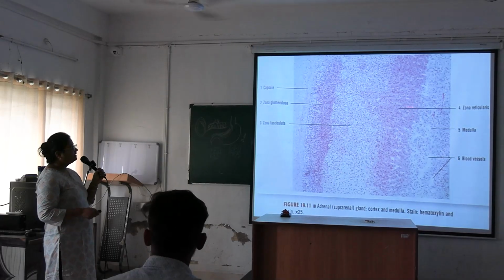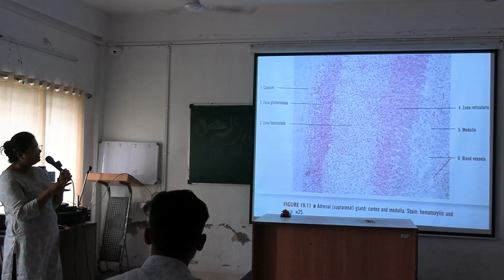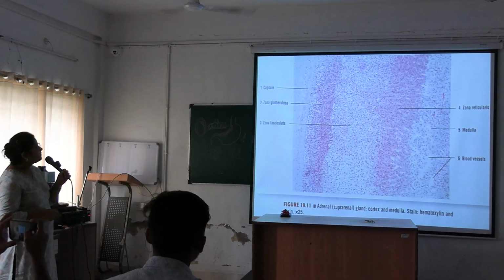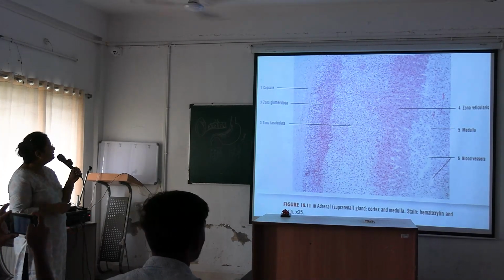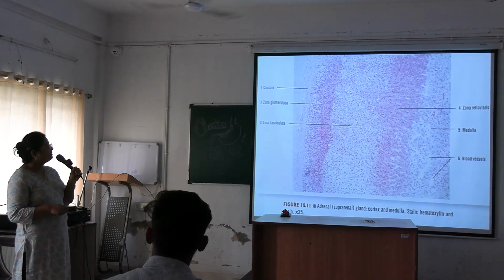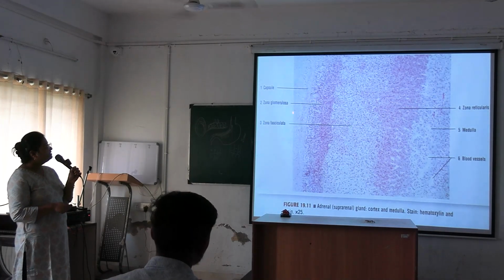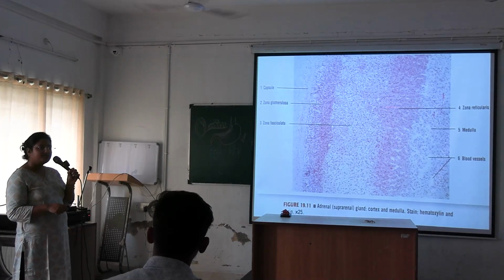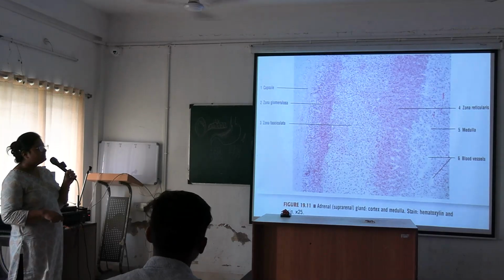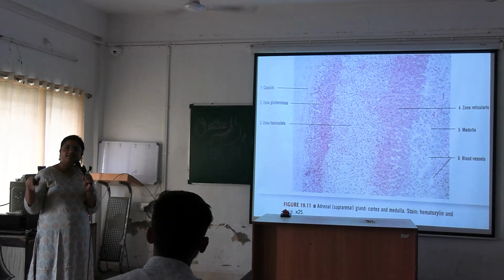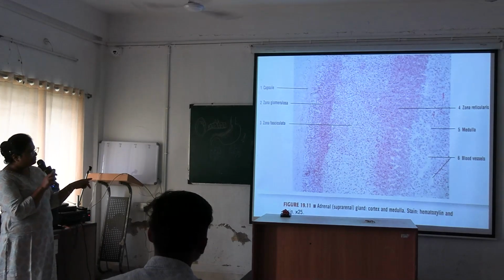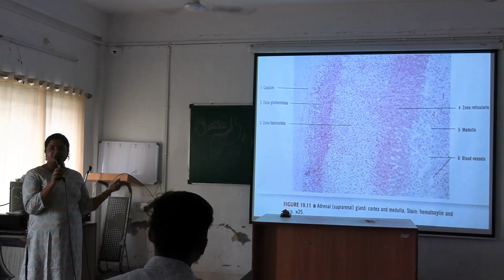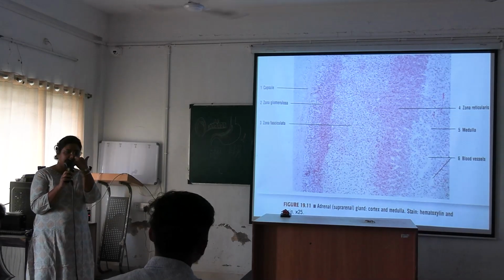Next, this is suprarenal gland. Suprarenal gland has a cortex and a medulla. Cortex has three layers: GFR from outside inward, zona glomerulosa, zona fasciculata, zona reticularis. These three layers make up the cortex, and this is medulla. Cells are arranged in different patterns, in some areas a tubular pattern, in some an acinar pattern. Suprarenal gland is mesodermal in origin.